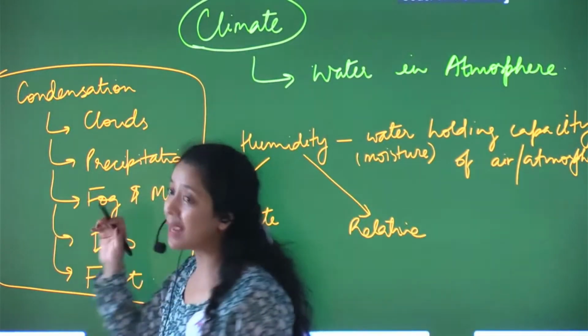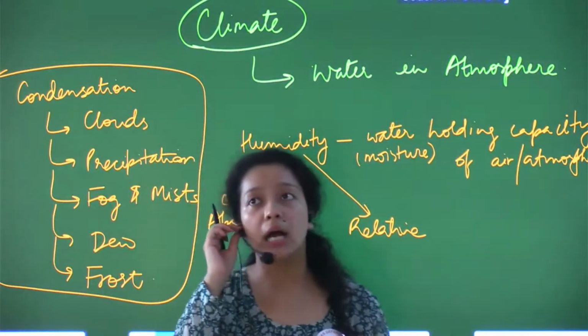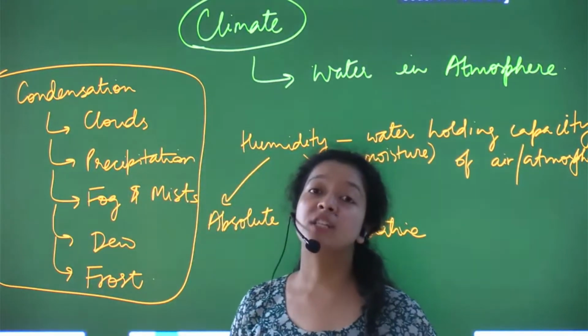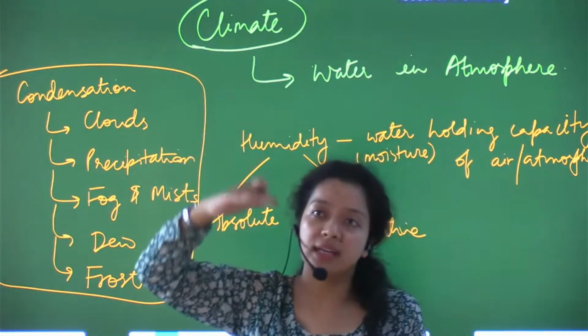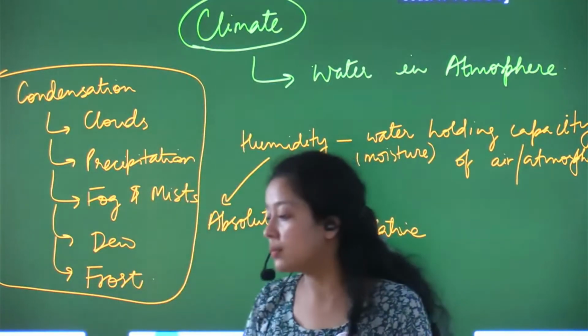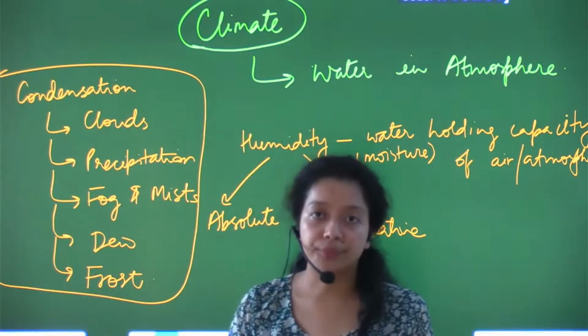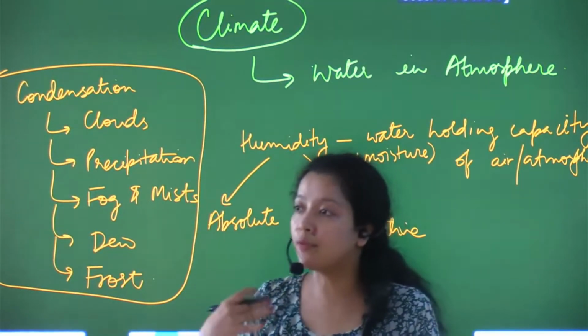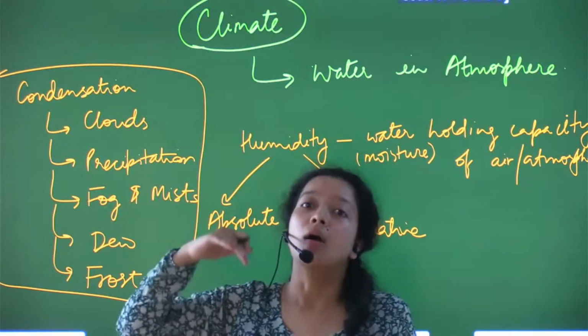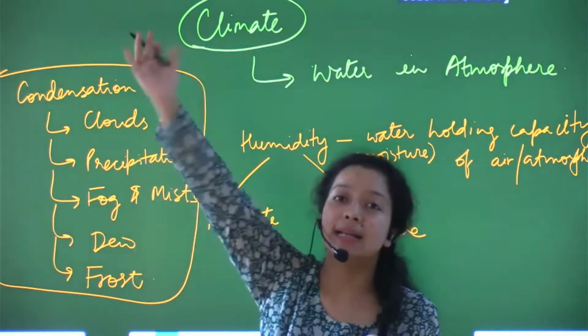Now you see, clouds are basically water vapors which get condensed at a certain altitude. So clouds cannot be formed just near your foot or near your leg. No. The formation of clouds takes place at a certain altitude.